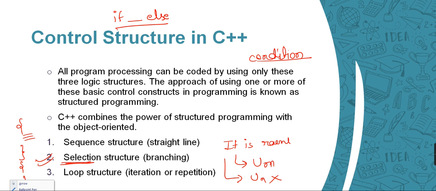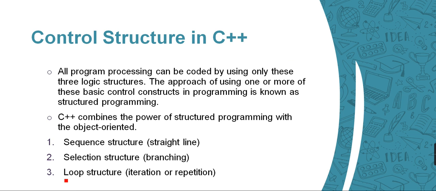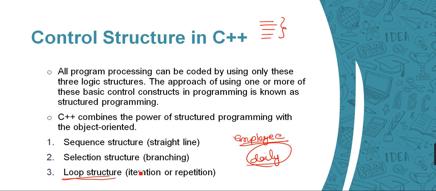The last one is the loop structure. When we have a set of tasks that repeats all the time or most of the time, we go to the loop structure. Like an employee who performs some task almost daily, this can be thought of as a single task performed multiple times.